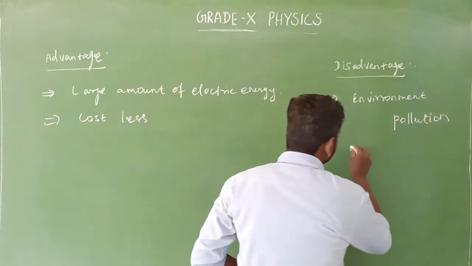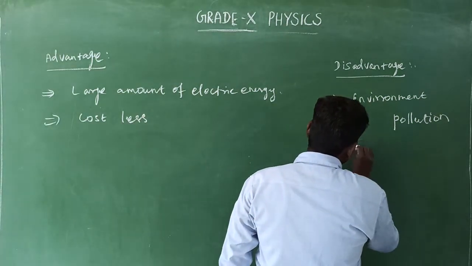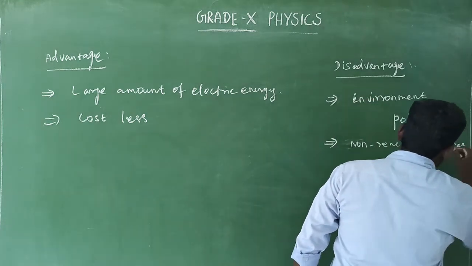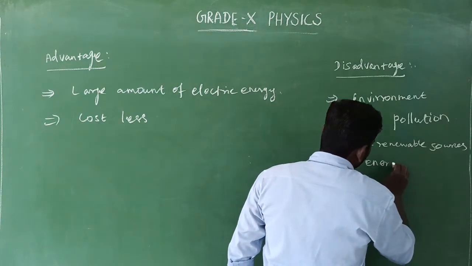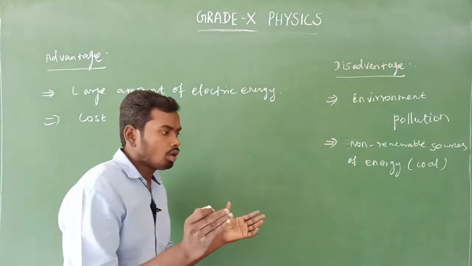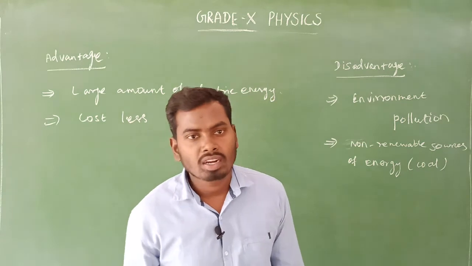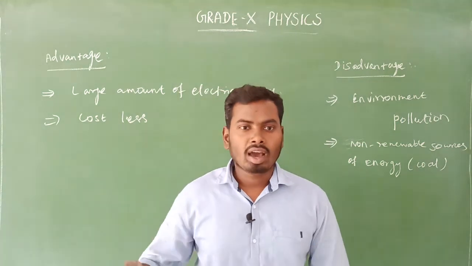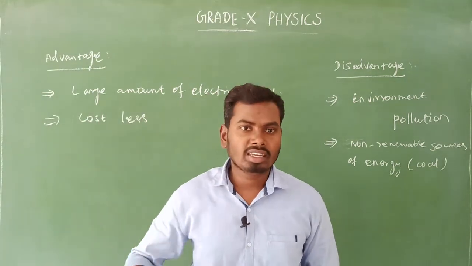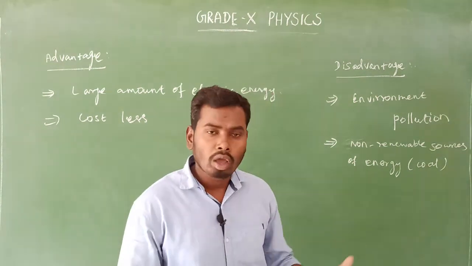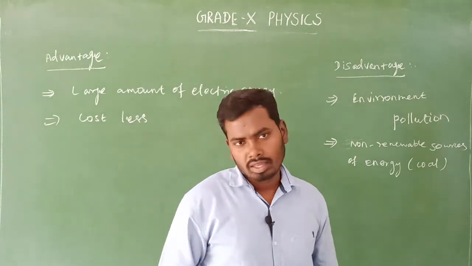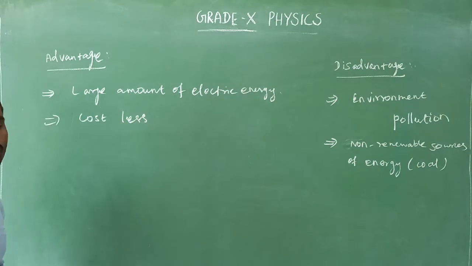Second one, what is that? That is non-renewable sources of energy. Coal is a non-renewable source of energy. Once the coal is completely used up, we cannot get it back again and again. So we cannot generate electricity in a thermal power station, because electricity is generated by the burning of coal. If coal is not there, we cannot generate electricity. Am I right? Yes. So that's all about the advantages and disadvantages.